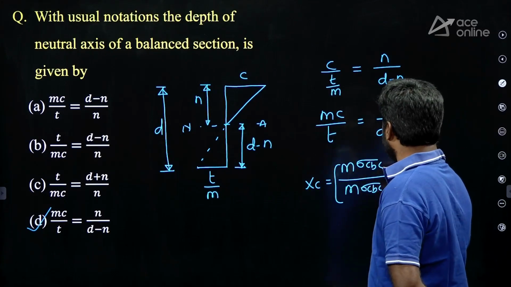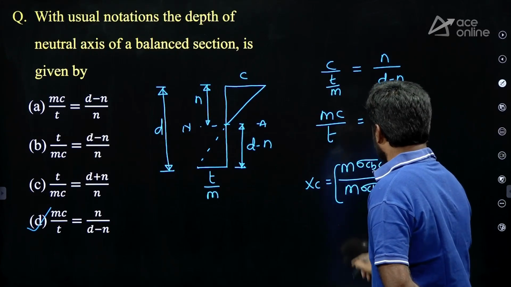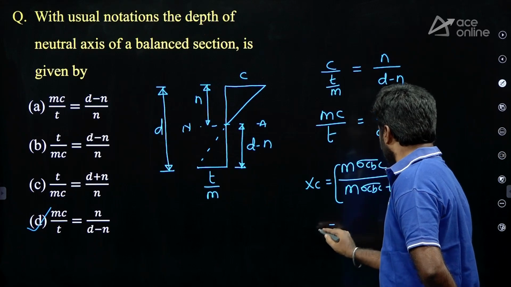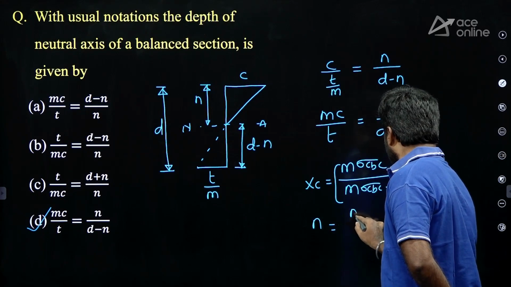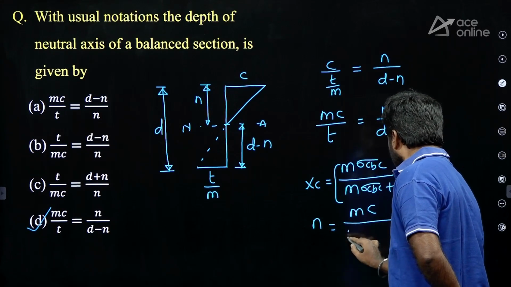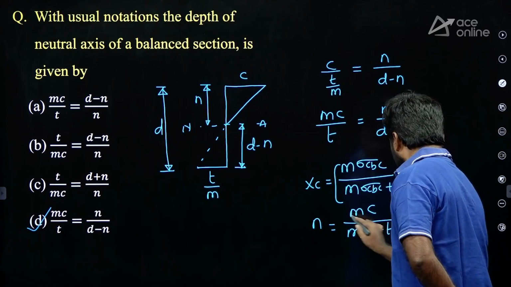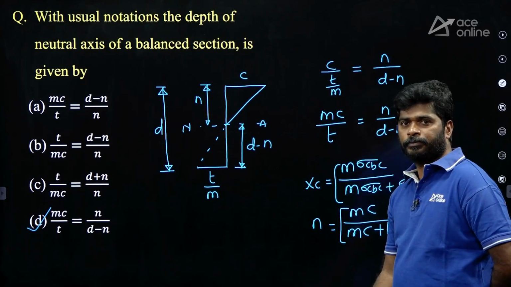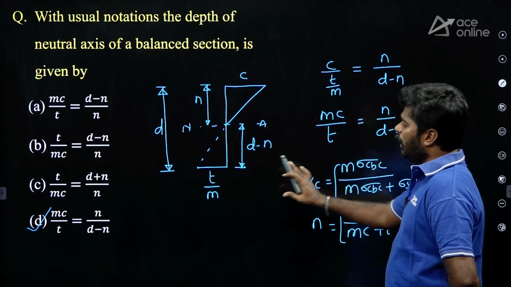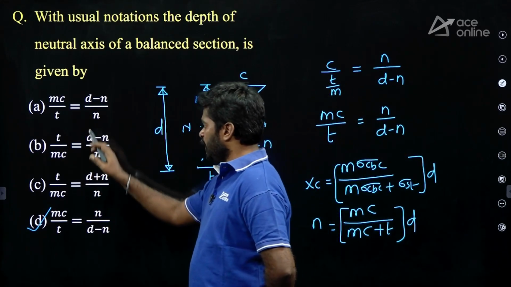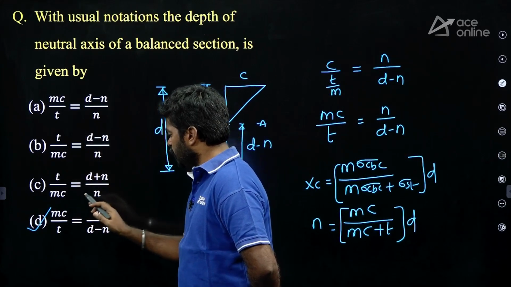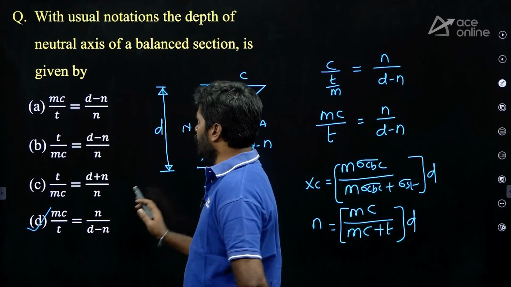If you simplify, finally you will get n equals m times C upon m times C plus T, into d. Okay, options given here like this, A, B, C, D. Now the correct option is D for the given question.